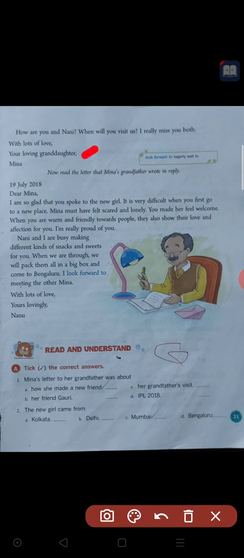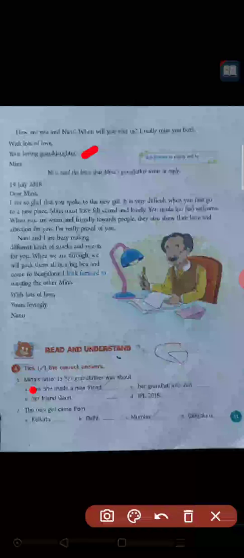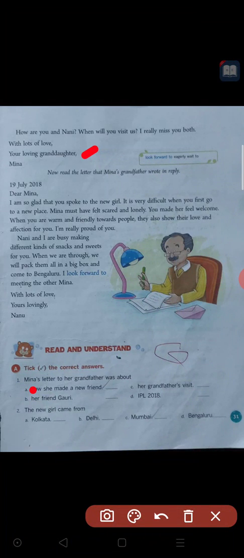In this part we need to learn the value. We should keep in our mind that whenever new students are coming to our class, we should not tease them, and we should not laugh at them. We should not discourage them. We should encourage them and help them. That is the thing we should know. Here Meena helped Amina. She helped a lot, no? Like that, we need to help our new friends whenever they come to class.